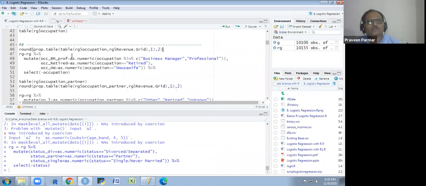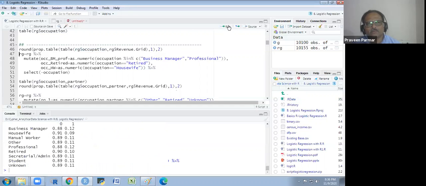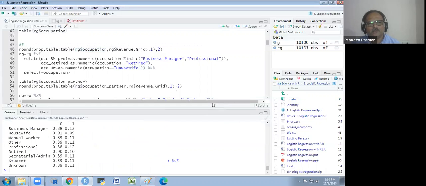So what we do here, we take a proportion table of occupation and the target variable, whatever variable you want to do one hot encoding for, and with the target variable. I want the proportion row wise, rounded off to 2 decimal places. Are you getting this table?